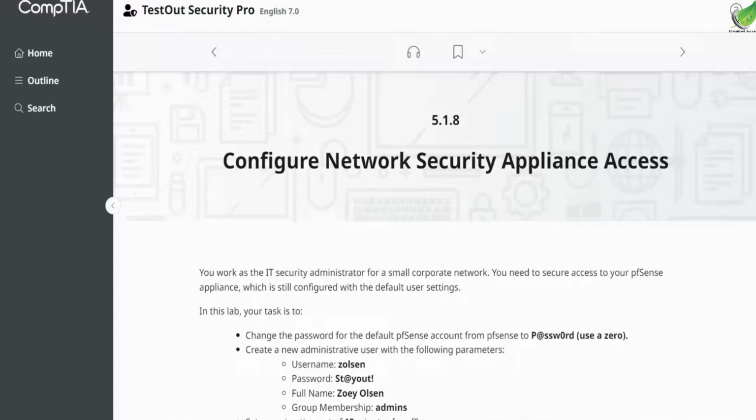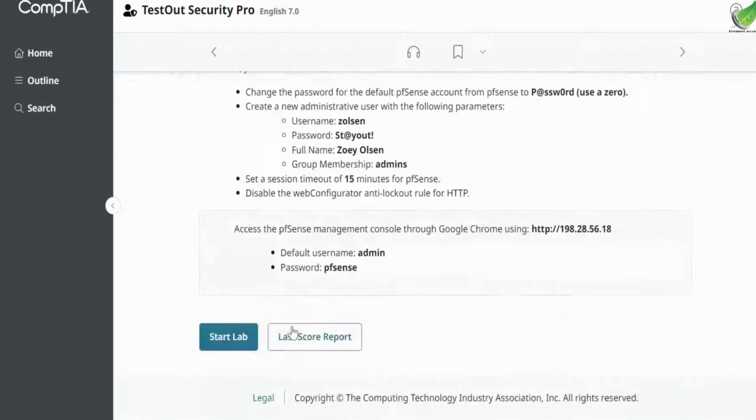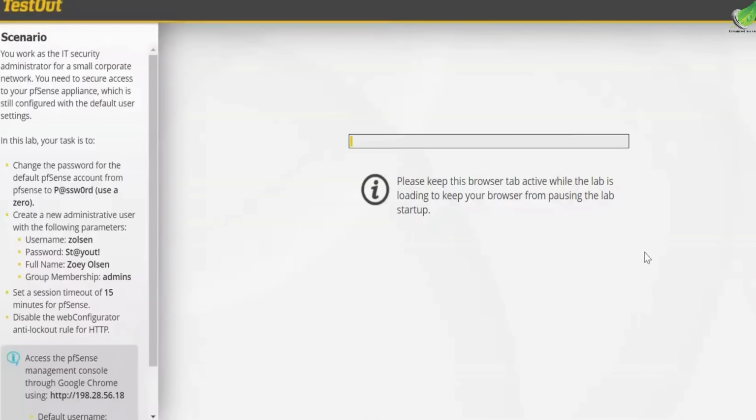Don't forget that this is lab 5.1.8. So let's just go right in. In case you find this video to be too fast for you, I apologize for that. You can always pause this video and walk at your own pace. Match every move I make, every step I take in this video, and you will surely get it.